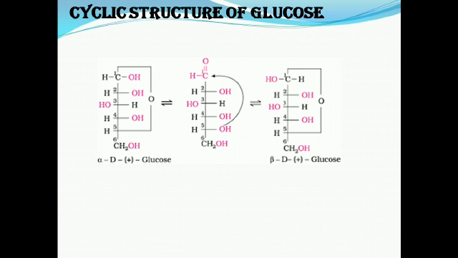So in the cyclic or hemiacetal structure, we consider the first carbon. If the OH is on the right side on the first carbon, then it is alpha, and if it is on the left side, then it is beta.